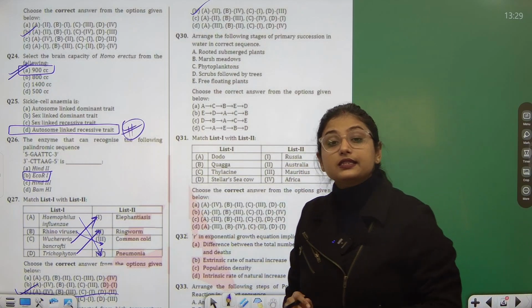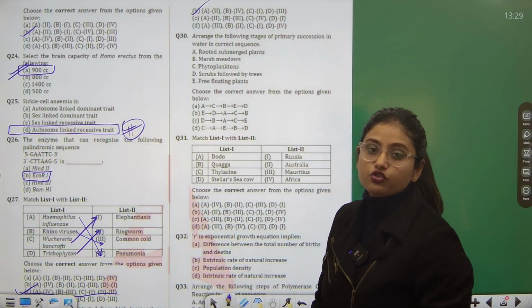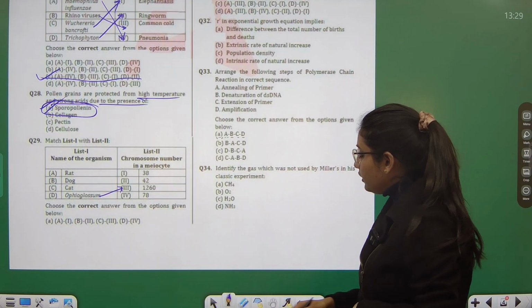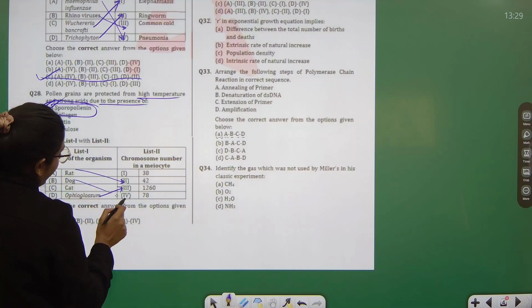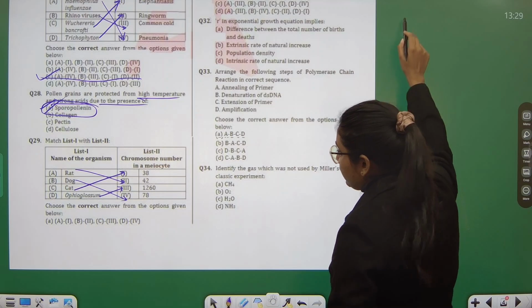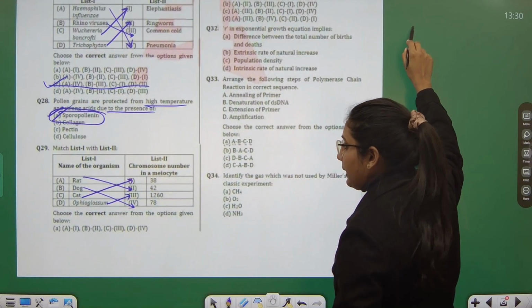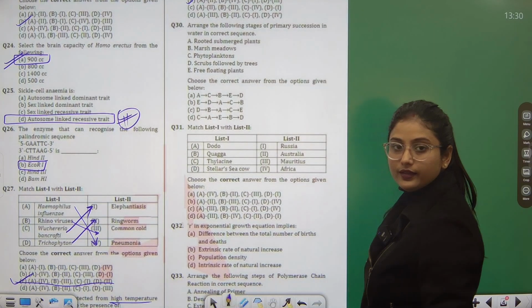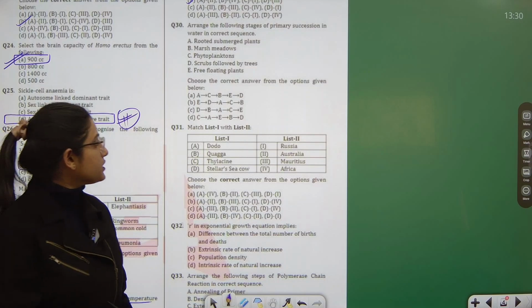It is so easy to attempt the paper this way that you really get a good idea of how you should move towards the questions. But we will discuss the rest also. Rat has the chromosome number 42. Dog has 78 and cat has 38. Let's check also. A, second, correct. B, fourth, absolutely correct. C, first, and D, third. Yeah, right? So this is how we can calculate the chromosome numbers.